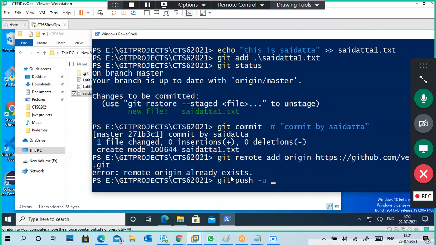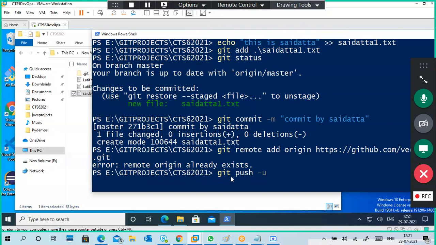From your side, in your machine, it will definitely ask for username and password. It is not asking in my PC because I already gave a username and password. If you want to do it, I will share my username and password also, no problem, but don't log in to the main one.